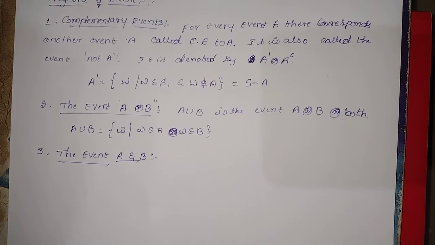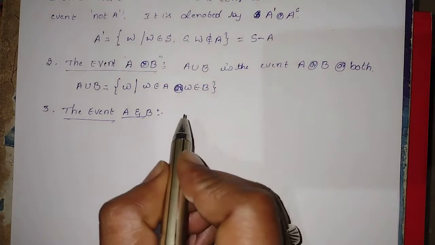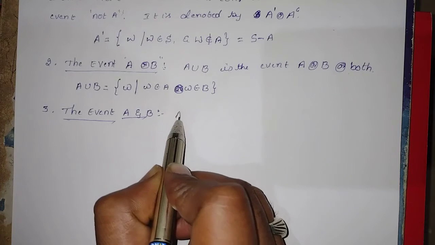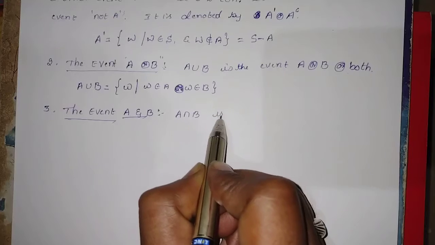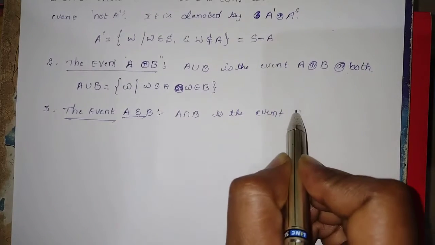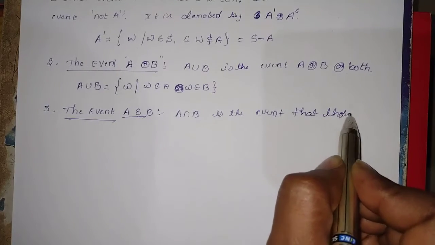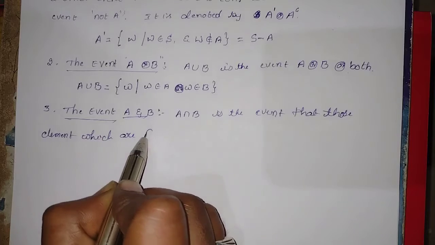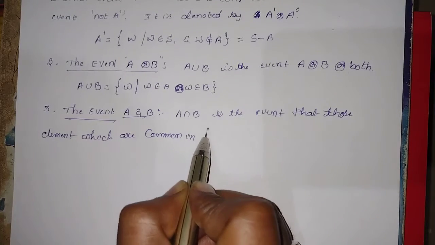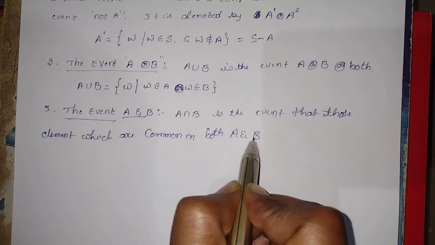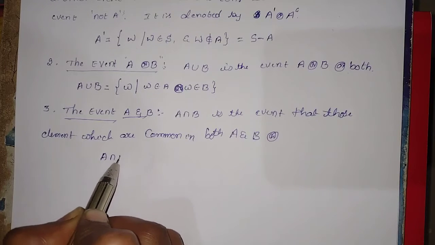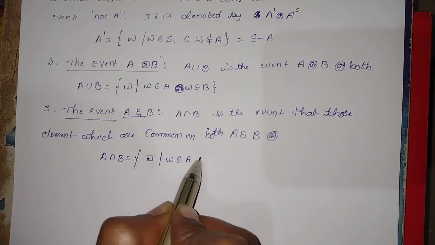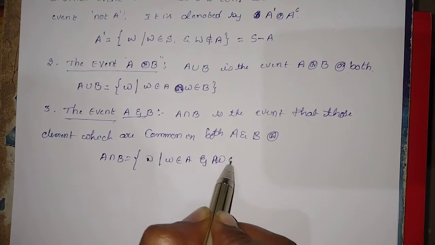The elements which belong to A and B. A and B can be written as A intersection B, is the event of those elements which are common in both A and B, or A intersection B is equal to, within the flower bracket, the omega such that omega belongs to A and omega belongs to B.